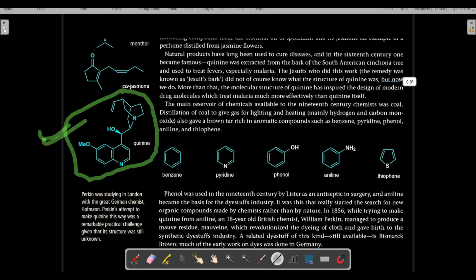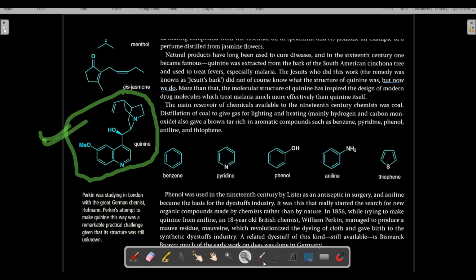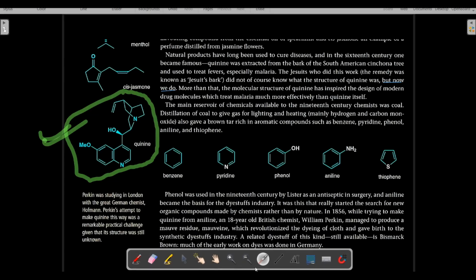They only knew the use of quinine, and they related it to magic. They did not know about science, so they were talking about black magic and all that rubbish. They were not scientific. The Jesuits were calling it a magical remedy. They were not going into the science. They were telling the world that this is a magical formula by Jesus Christ. So they did not know the structure, but now we do know the structure of quinine.